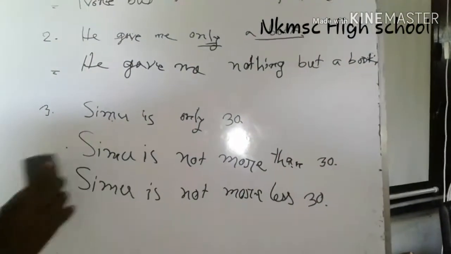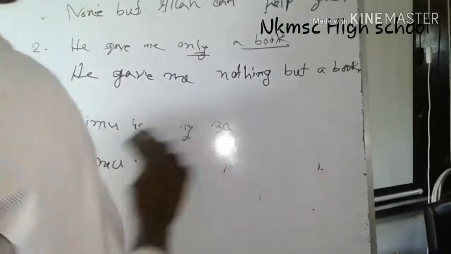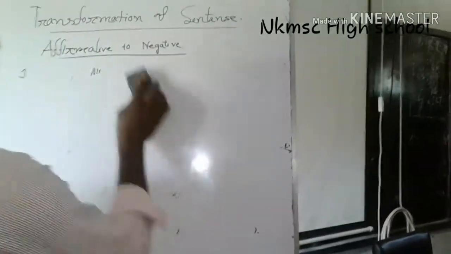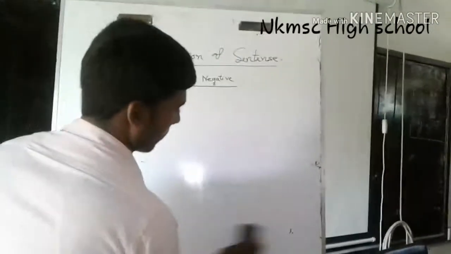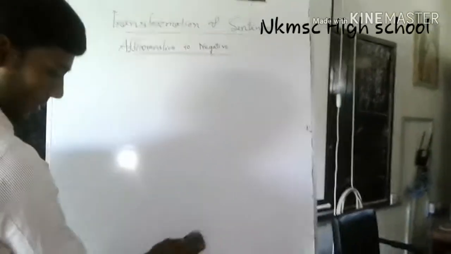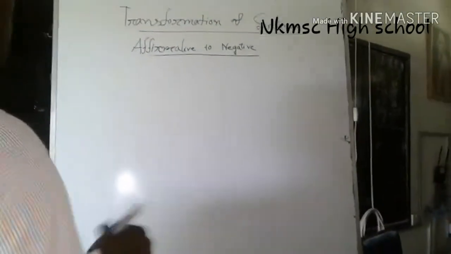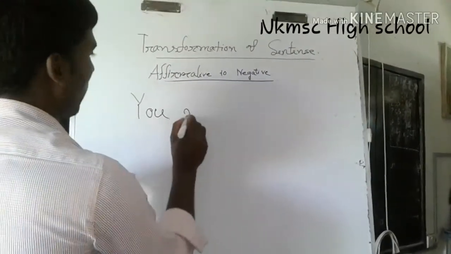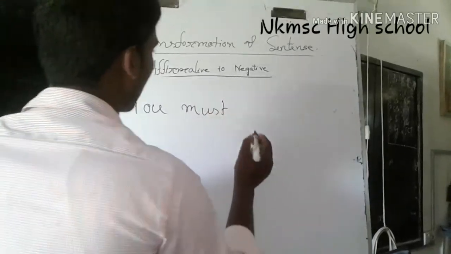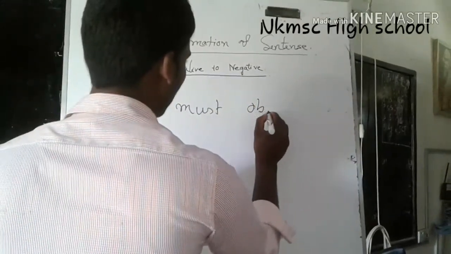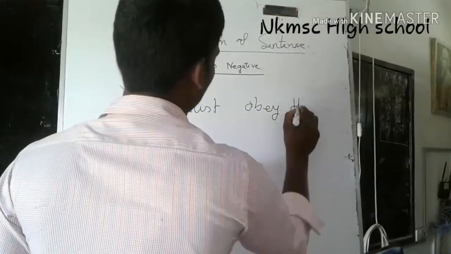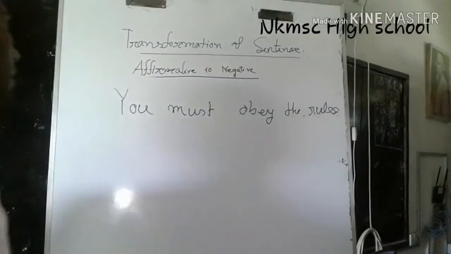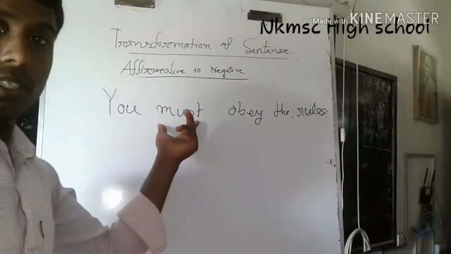Dear viewers, let's meet the next rule of affirmative to negative. You must obey rules. Let the students look at the board, and must is an auxiliary verb.